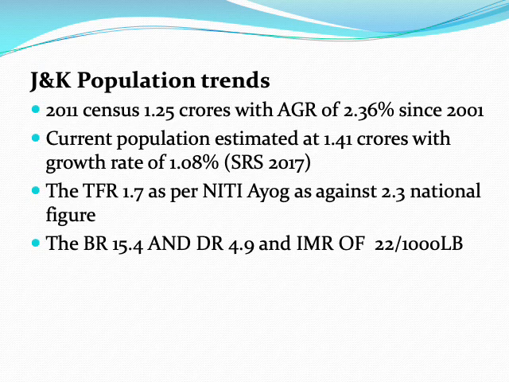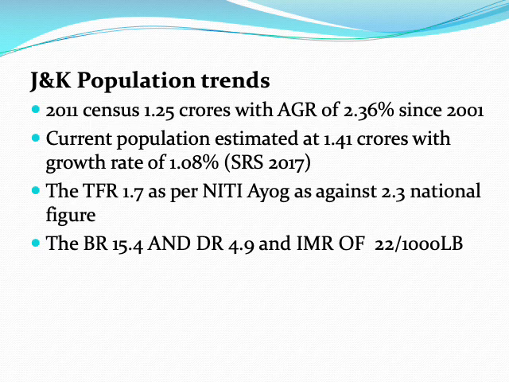Now the J&K's population trends. As per 2011 census, J&K's population was 1.25 crores with annual growth rate of 2.36 since 2001. Current population is estimated at 1.4 crores with growth rate of 1.08% as per SRS 2017.